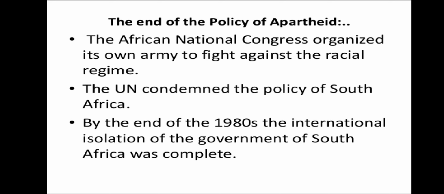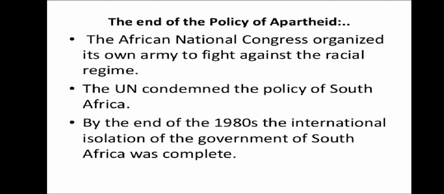The African National Congress organized its own army to fight against the racial regime. Regime means government. The UN condemned the policy of apartheid in South Africa. By the end of the 1980s, the international isolation of the government of South Africa was complete.